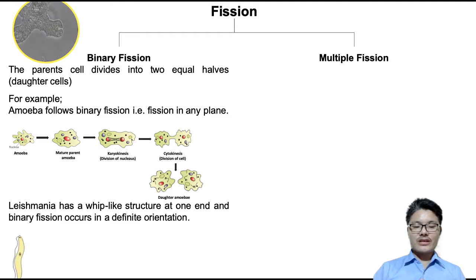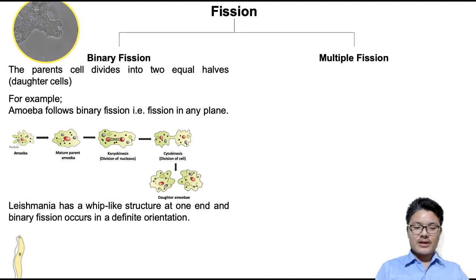Definite orientation in the sense that it usually follows a particular type of division wherein the cell divides at a particular plane. If it is dividing horizontally, then it will keep dividing horizontally.